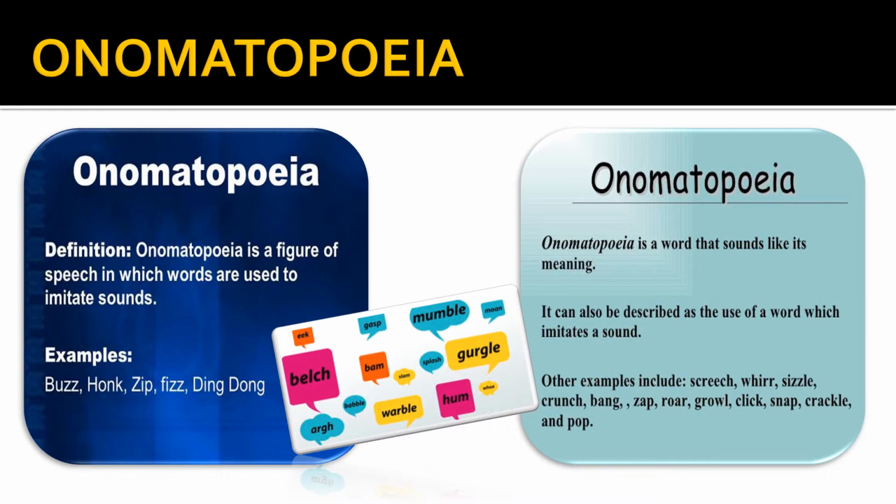Next, onomatopoeia. Onomatopoeia is a figure of speech in which words are used to imitate sounds. For example, buzz, honk, zip, fizz, ding dong. When I'm reading these words, you get a different idea in your head about what these sounds are. A buzz sound is not the same as ding dong. So when we use words like these, you get an image of what the sound is like. Onomatopoeia is a word that sounds like its meaning.